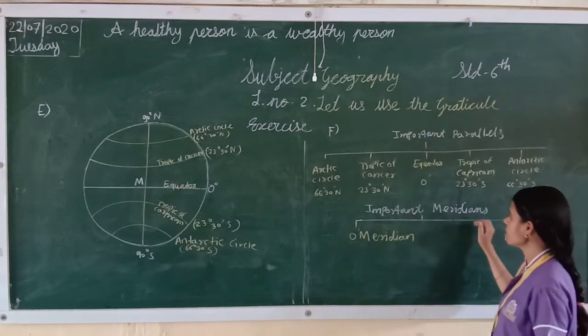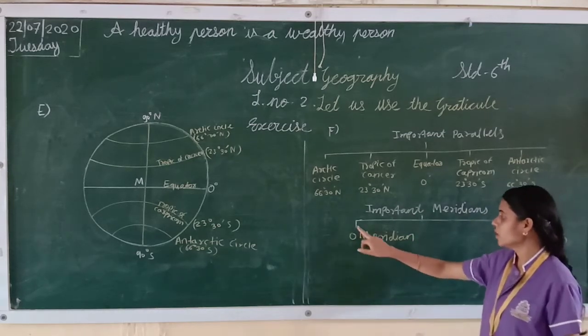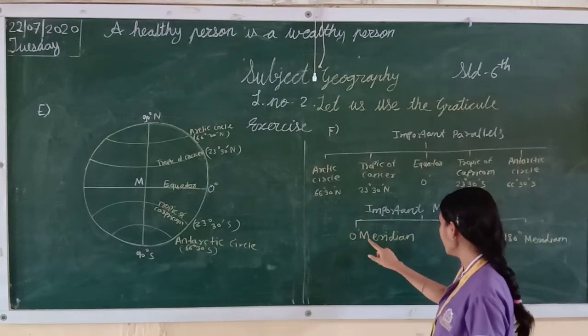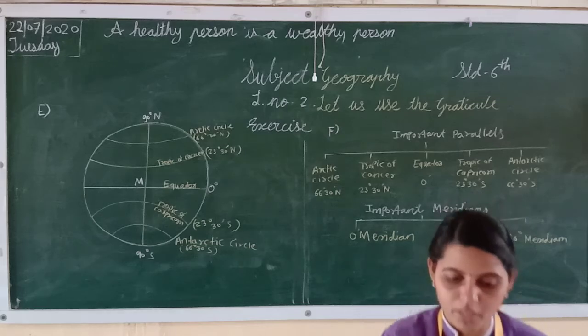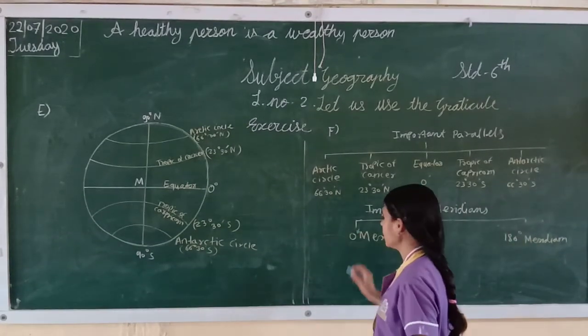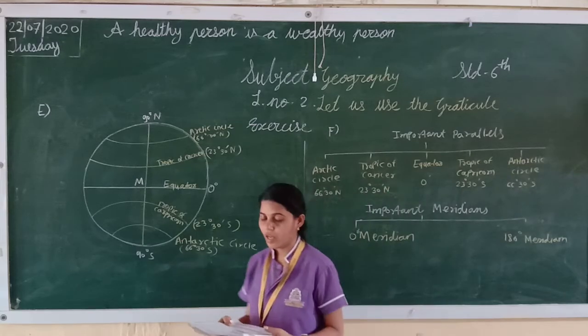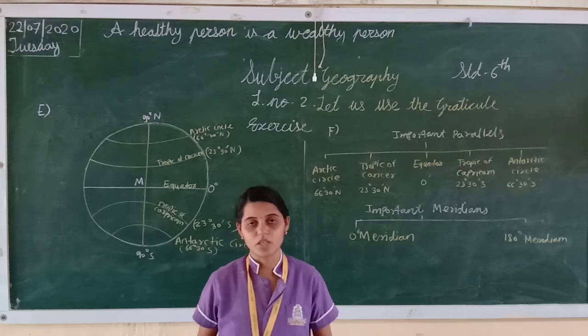And important meridians, which are the important meridians? 0 degree meridian and 180 degree meridian. I hope students you understood. We solved the full exercise. I hope students you understood and you will note down in your notebooks. Okay, thank you.